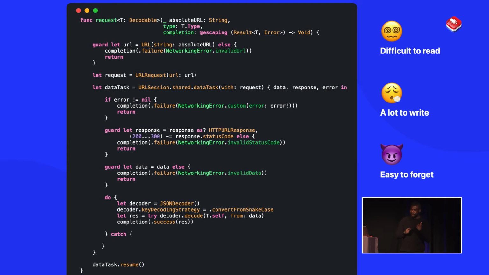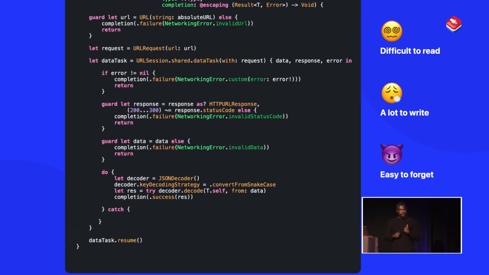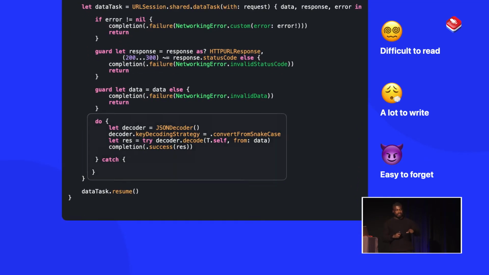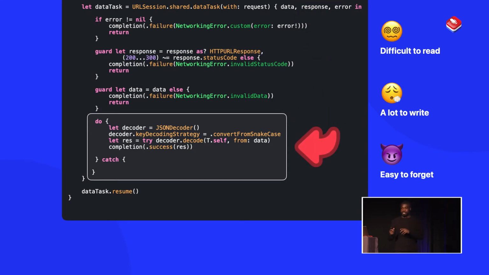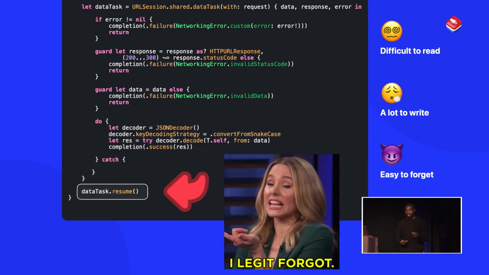There's actually a bug in here. If anyone clocked it, I've forgotten to handle a case path here. If we got into a situation where our decoder fails, the user could be stuck, and nothing's going to happen. You're just going to be looking at the app and wondering, oh, this is a really slow application. But in actual fact, you just forgot to handle the case path. And there's also one more thing that you could forget as well, and that's this little bugger.